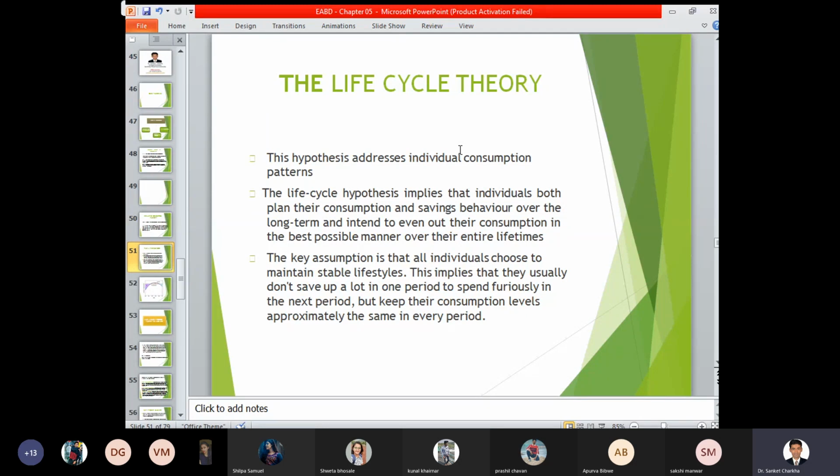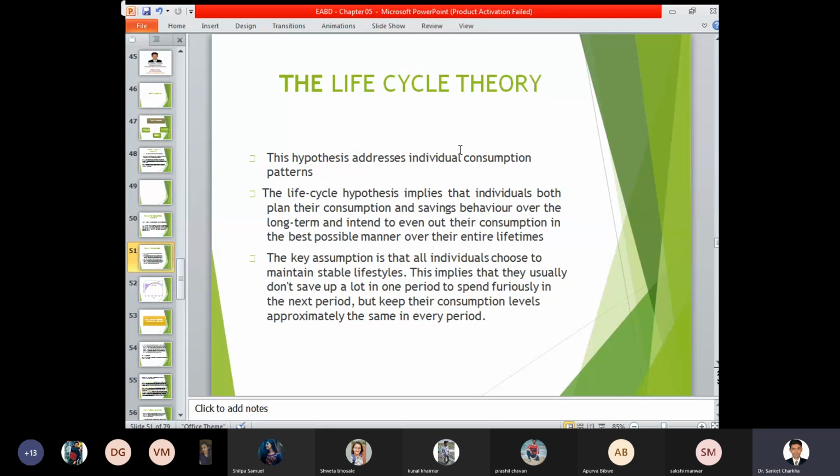The key assumption is that all individuals choose to maintain a stable lifestyle, and this implies that they usually don't save a lot of money from one period point of time. So the individual has his own sets, his own priorities, and based on those priorities, he tries to define what amount he has to spend, what amount he has to consume, and so on. So as per the need, and when it arises, approximately in the same period the consumption may remain the same for a specific period, or the consumption may change for a different period point of time.